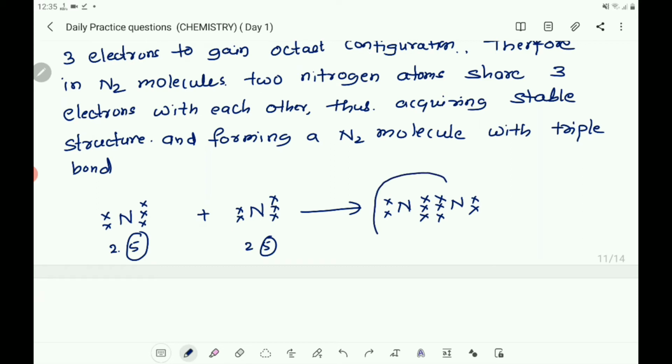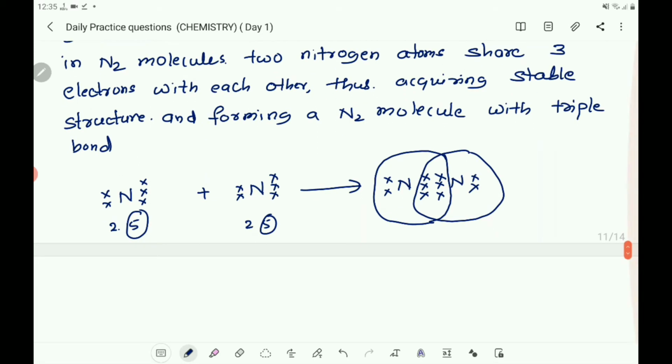Write it, draw it neatly. That is N2 molecule, N triple bond N. So you can write that is the triple bond between 2 nitrogen atoms, and this is a triple bond between 2 nitrogen atoms to form N2 molecule. This is the dot structure of the N2 molecule.